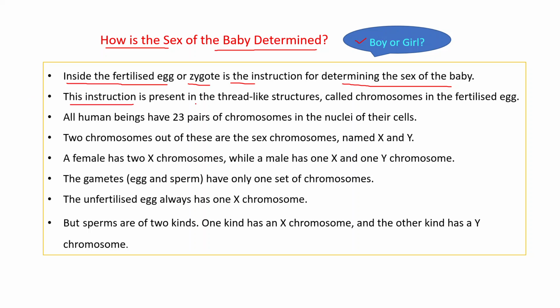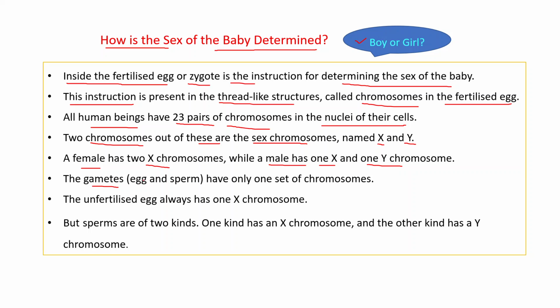This instruction is present in thread-like structures called chromosomes in the fertilized egg. All human beings have 23 pairs of chromosomes in the nuclei of their cells. Two chromosomes out of these are the sex chromosomes, named X and Y. A female has 2 X chromosomes, while a male has 1 X and 1 Y chromosome.